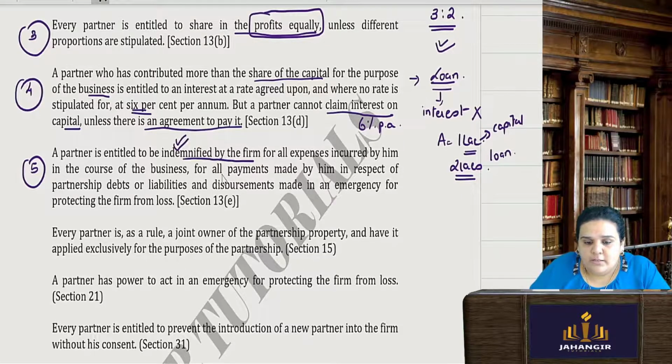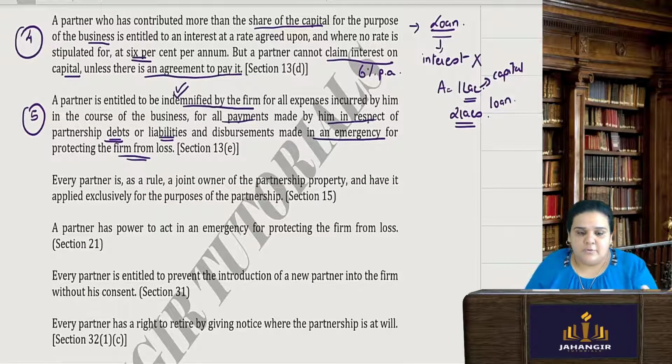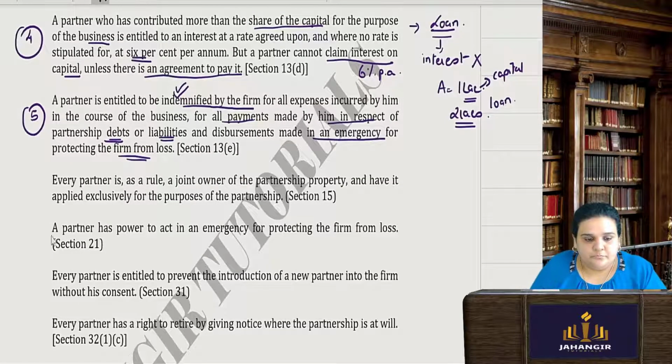This covers all the payments made by him in respect of partnership debts or any partnership liability, and disbursements made in an emergency for protecting the firm from loss. If he has made any such payments, he has a right to take it from the firm.